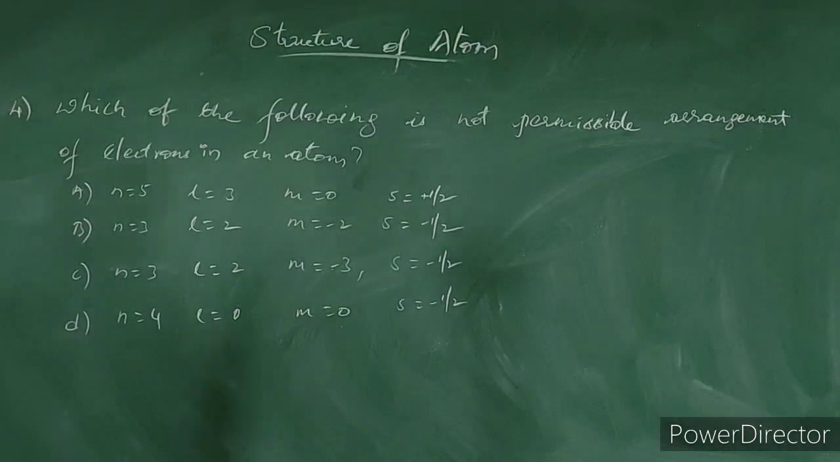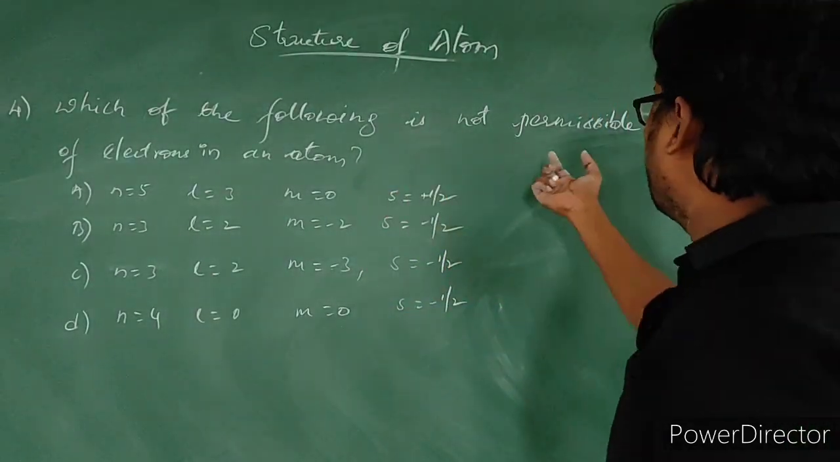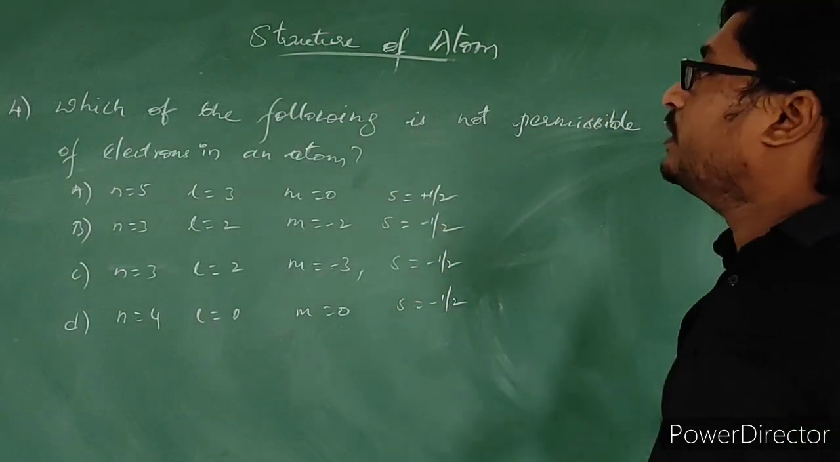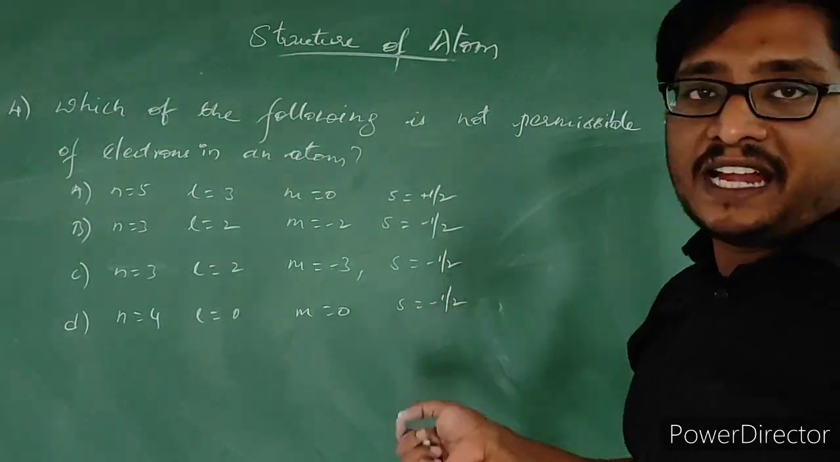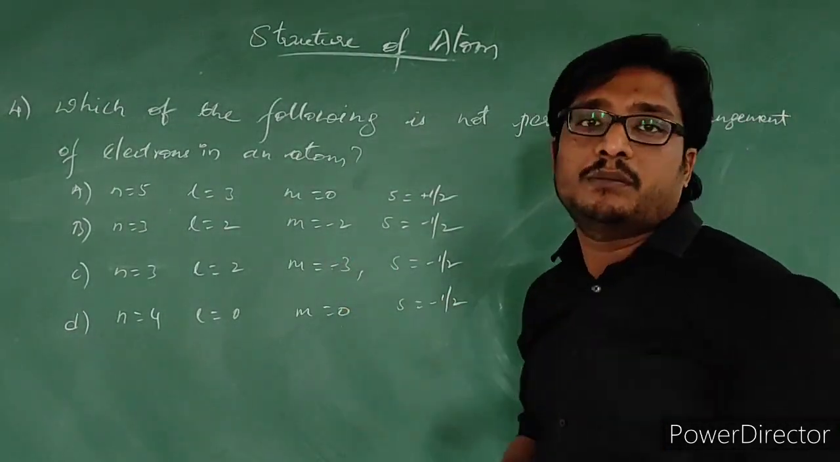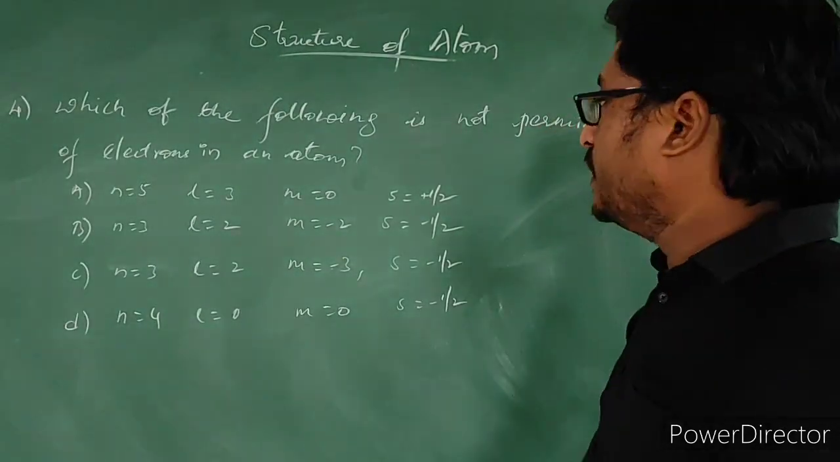Let us see the next question. This is also an easy question. Which of the following is not permissible arrangement of electrons in an atom? For an electron in an atom, which of these 4 quantum numbers are not permissible? That we need to find.